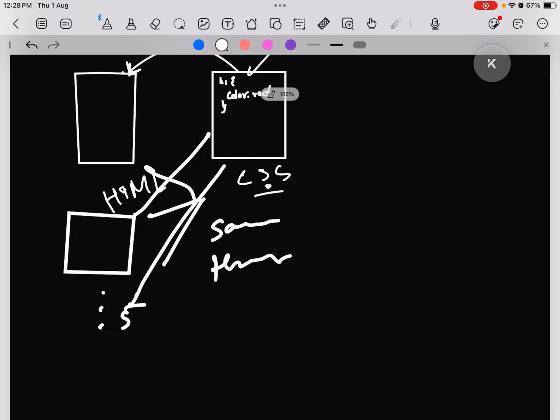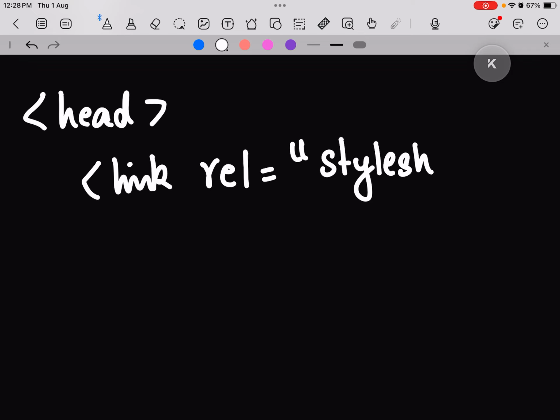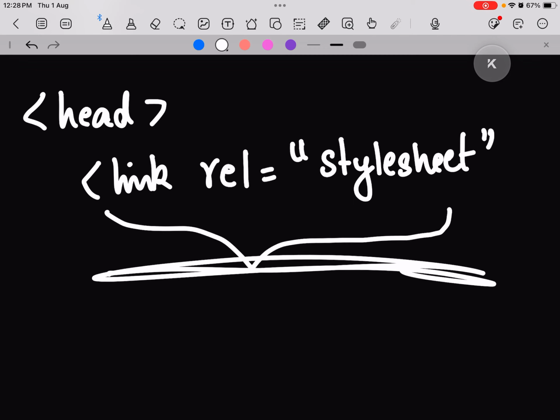How do we connect? There's a syntax for writing this. In the head tag, we are going to write link, then REL. REL is basically what we are linking. We are linking a style sheet, because we are linking CSS. What does CSS do? Styling. So link REL is equal to style sheet. This is common. No matter which CSS file you are linking, this is something you have to write.